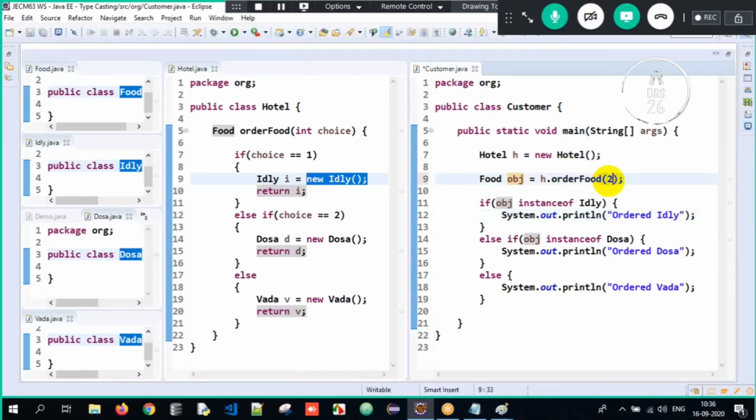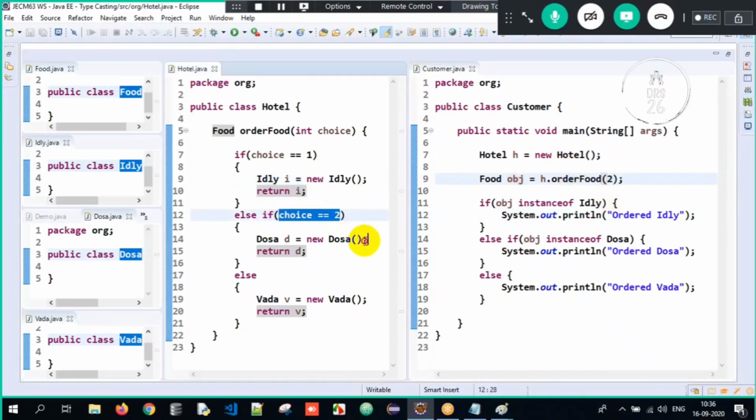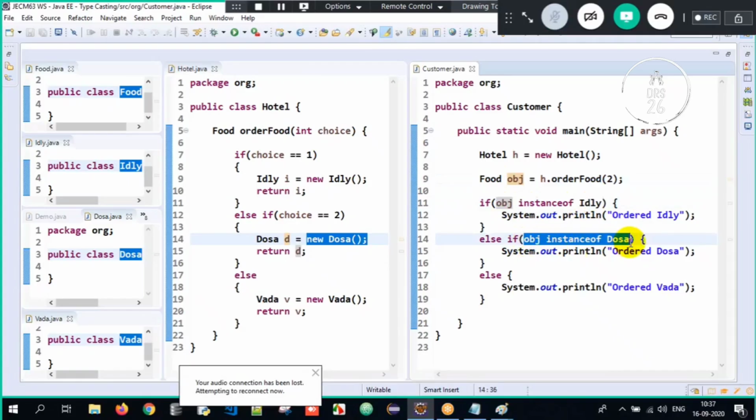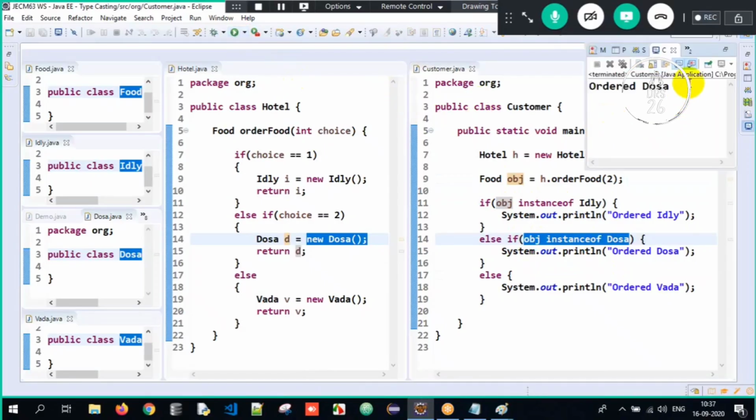So if I write it as 2, okay? Choice is 2. Is 2 equal to 2? Yes. I have created a dosa object in d. d is nothing but the dosa object. That dosa object is returned over here and that is getting stored into obj. So is obj an instance of idli? No. Is dosa object having the properties of dosa? Yes, it's true. Again, if I go over here, see, ordered dosa here. Got it?